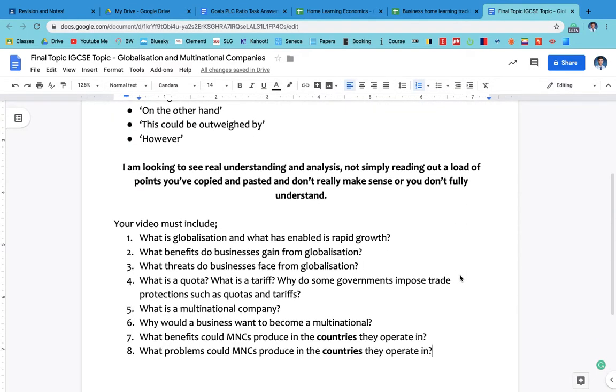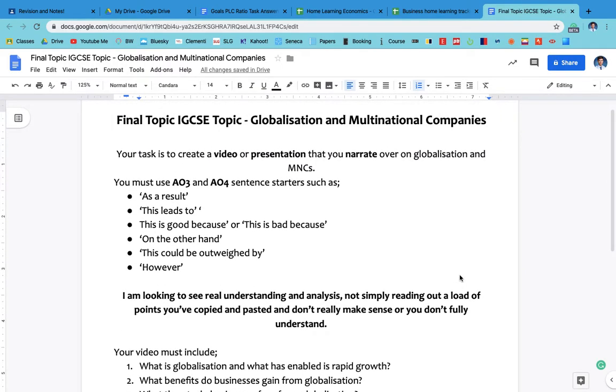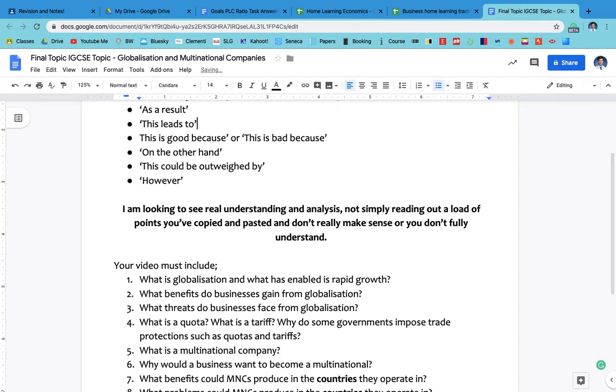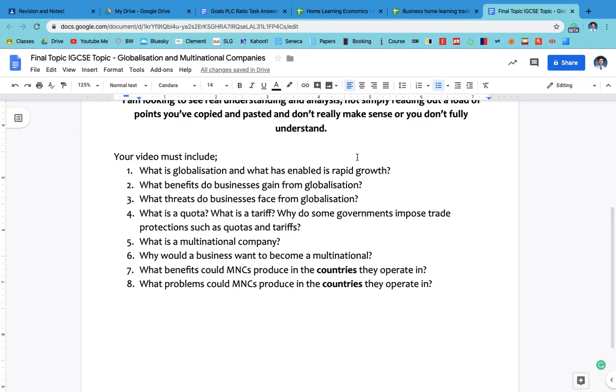As I said, it's quite a big task. I want you to do some serious research and reading around. You'll find a lot of information on this. You could provide examples, which would be really good: examples of when firms have been guilty, or evidence of when they've provided these benefits or negatives to the country they operate in. Quite a lot to do. As I said, if I feel we need a third lesson, that's okay, but see how much you can do.